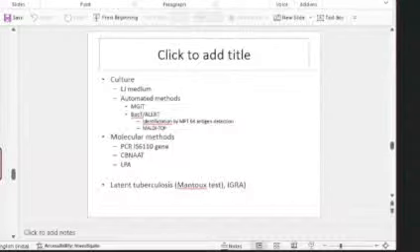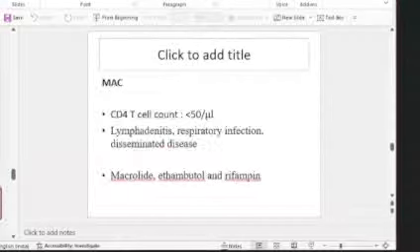And finally, you have to mention latent tuberculosis diagnosis by Mantoux test or interferon gamma release assay, IGRA. So that's for latent tuberculosis. Just write a note on that as well for completion's sake. Then atypical mycobacteria, usually they ask about the MAC. They can ask again, it can be asked as a short essay question. You don't have to worry because you write the few points that are available. You will get full marks for that.